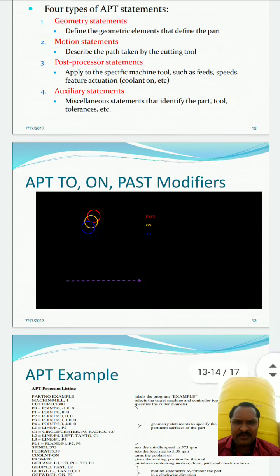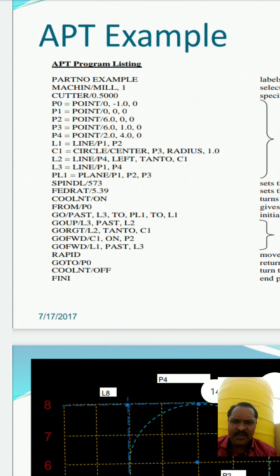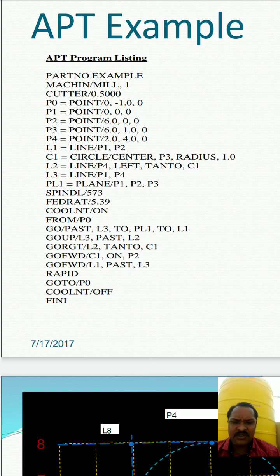So let us see one simple example here. In this APT example, we can discuss all the different kinds of motion tools. First one will be the part number, so we can write it with the example. Then machine, so what kind of machine you are going to use, whether a drilling machine or milling machine, etc. Then we can write machine slash mill part 1. Then cutter, so what is the size of the cutter, that is 0.5000.